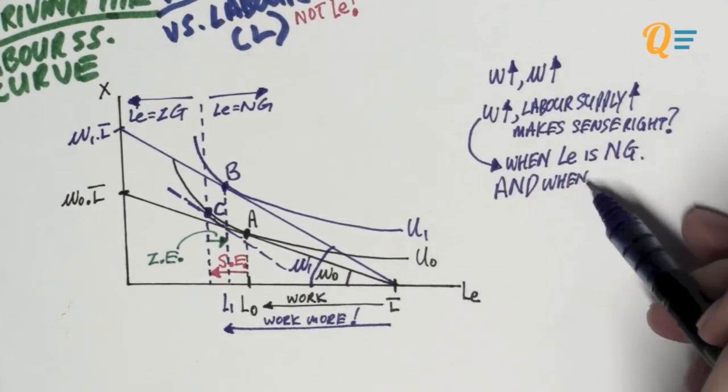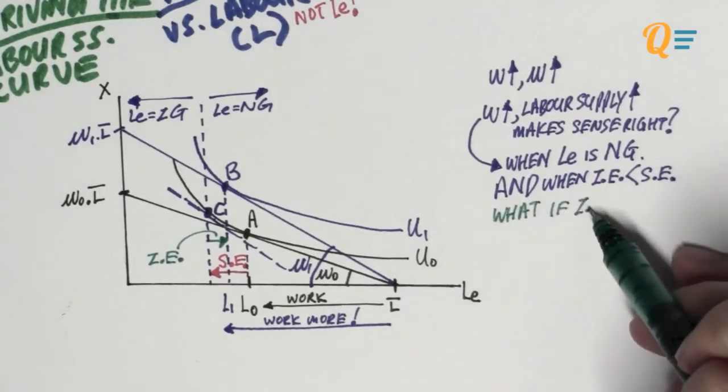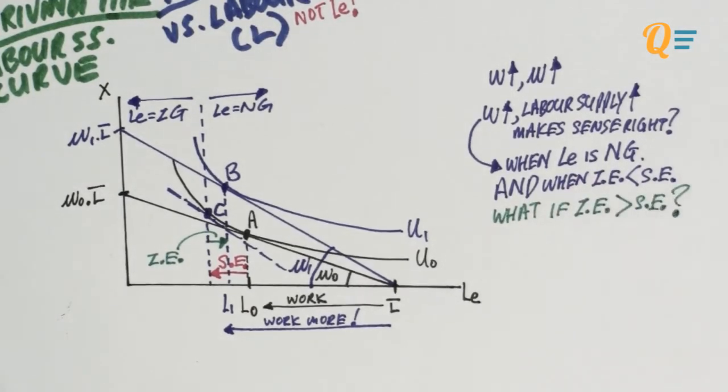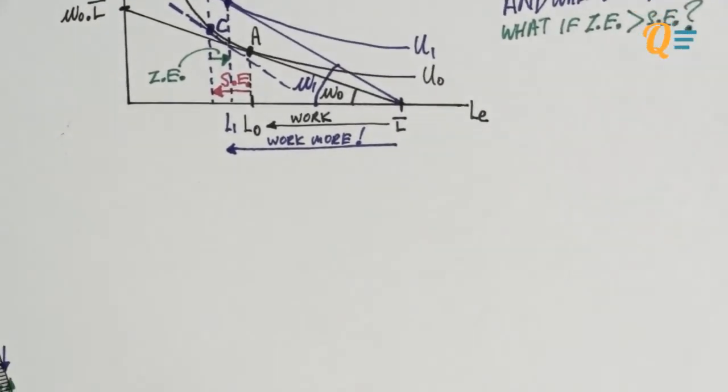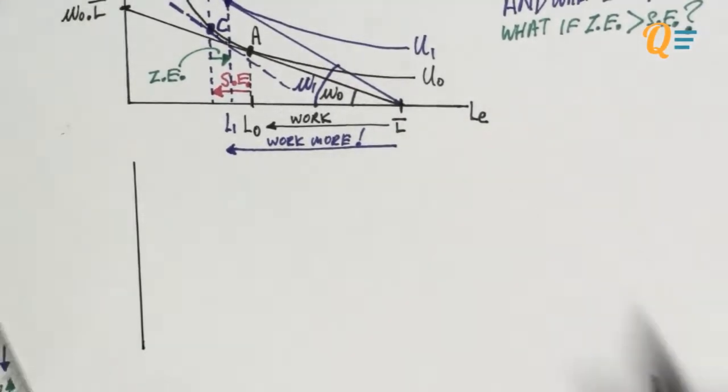So the other condition is that the income effect must be less than the substitution effect. So these are the two conditions that you need so that when the wage rate increases, the labor supply is going to increase. Now, let's see if one of these conditions fails. What if the income effect is more than the substitution effect? What is going to happen? Well, just a quick one. What you should expect is that when the wage rate increases, the labor supply is going to fall.